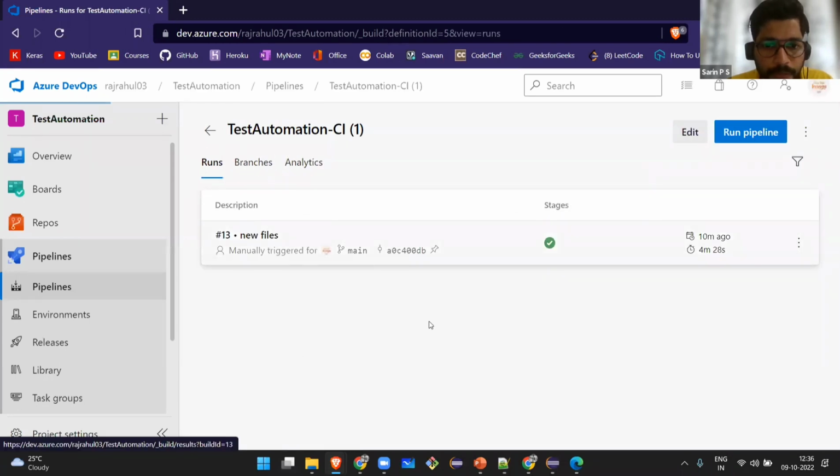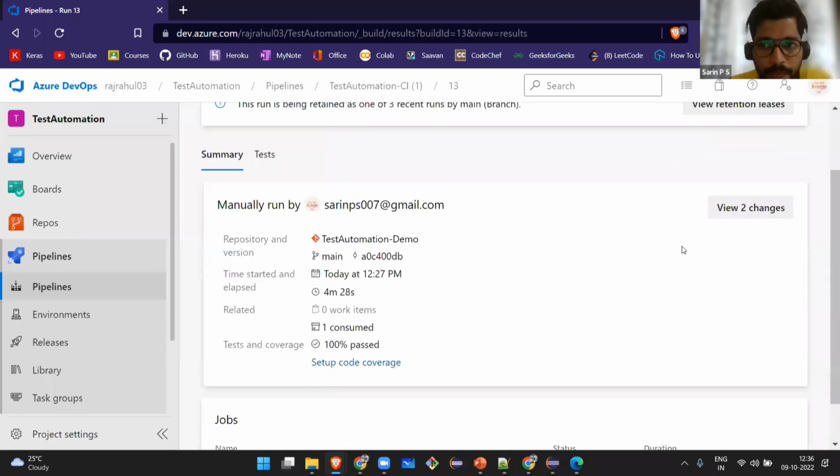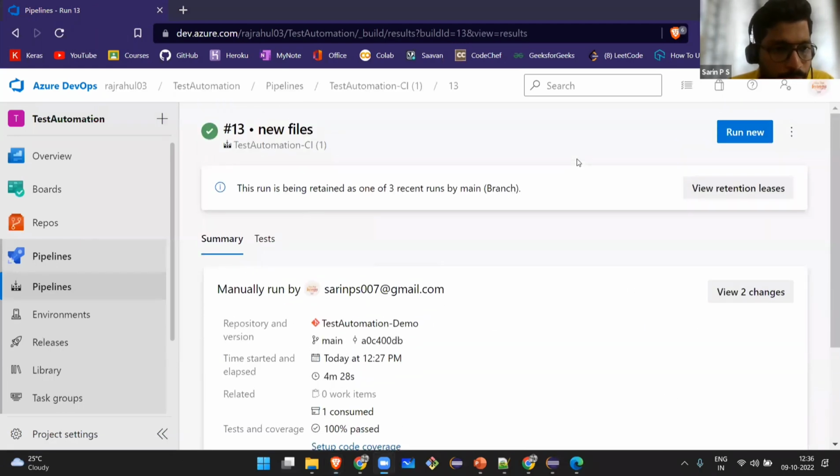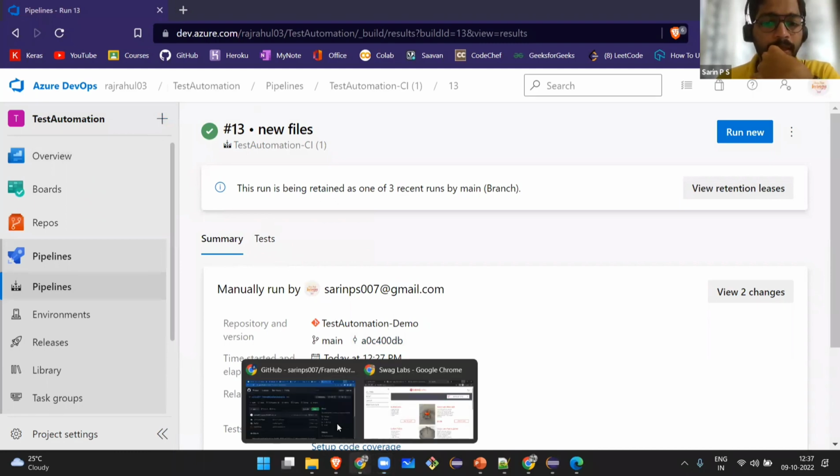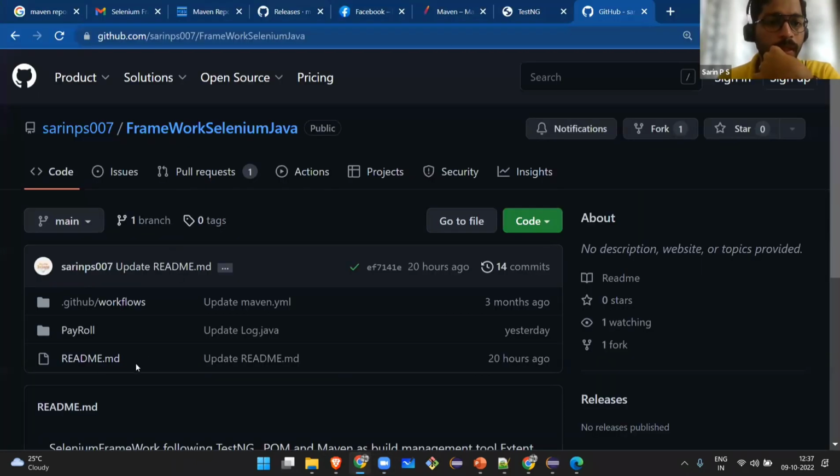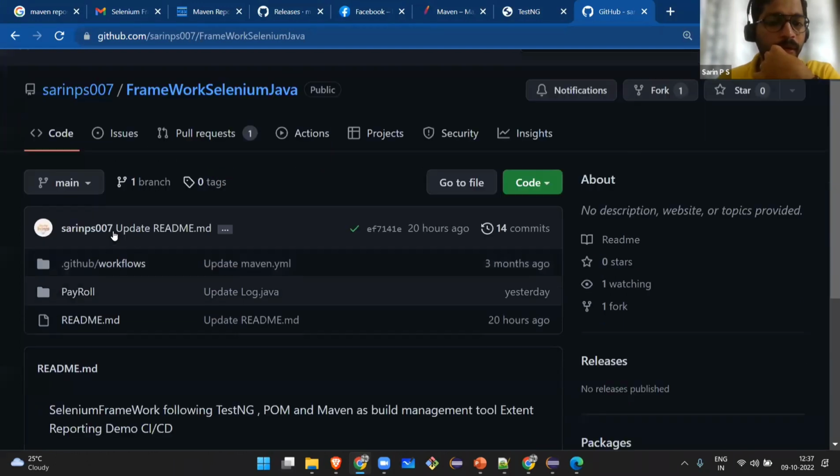So these things we have manually triggered it. So basically, see, I'm from this Selenium automation background. So this ADO thing I'm not comfortable with, integrating with ADO. So I have done this with Git Actions for that also. So here also, you can see I have created a workflow YAML file.